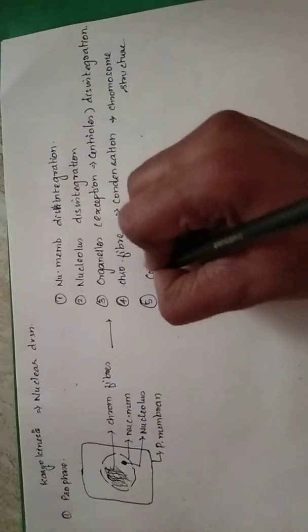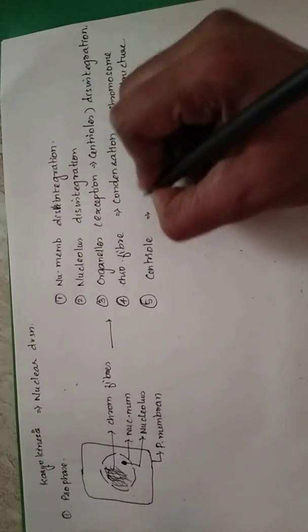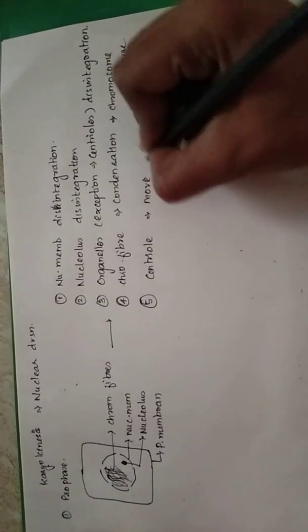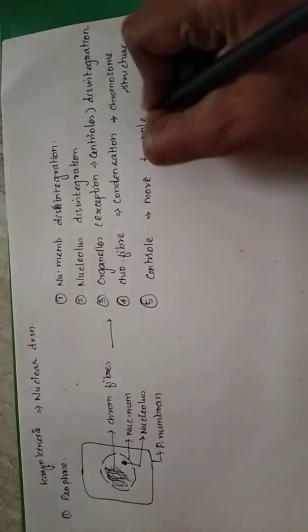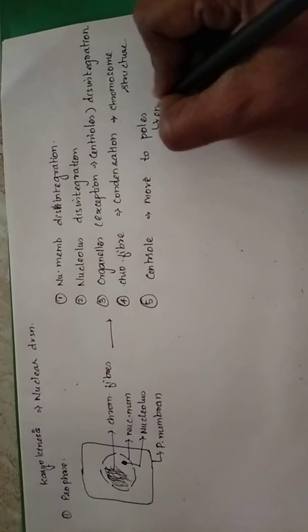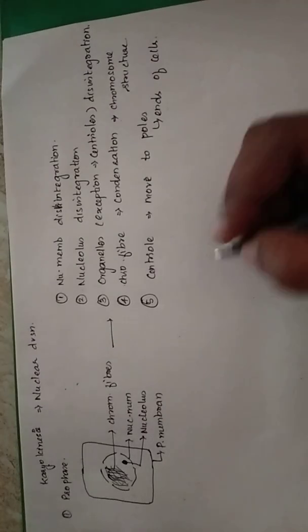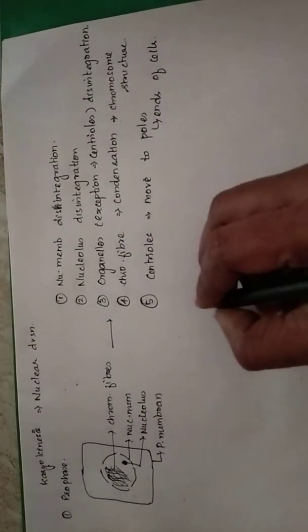The next thing that is happening is with the centrioles. The centrioles, which already divided in S phase, will start moving towards the poles. Poles usually mean the ends of the cell. That is what we call poles. The centrioles are going to move to the poles, because they already divided in S phase.